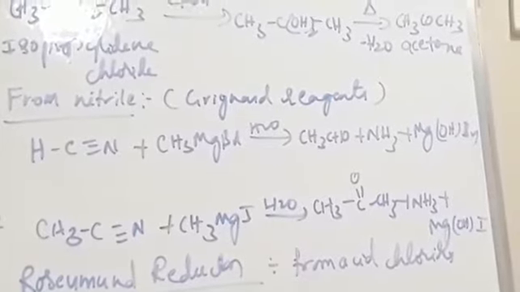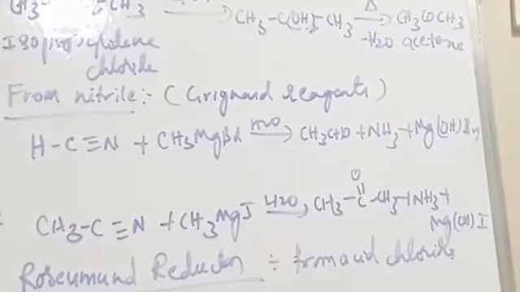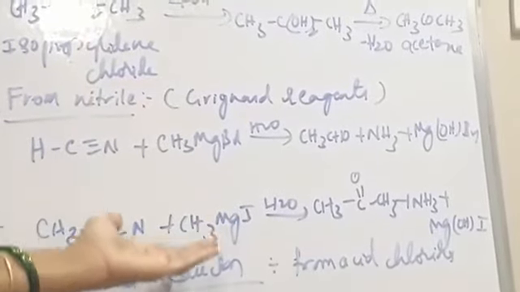Nitriles undergo reaction with Grignard reagents. You know about Grignard reagents, alkyl magnesium halides. So by using a Grignard reagent, upon hydrolysis, we get both aldehydes and ketones from nitriles.